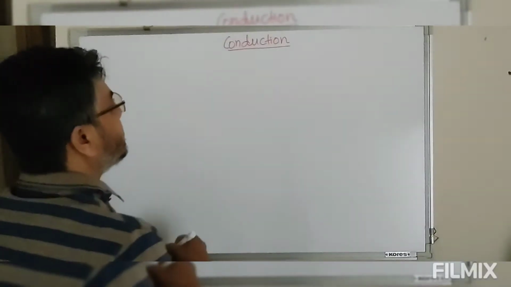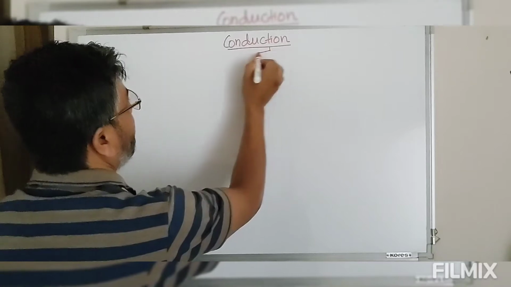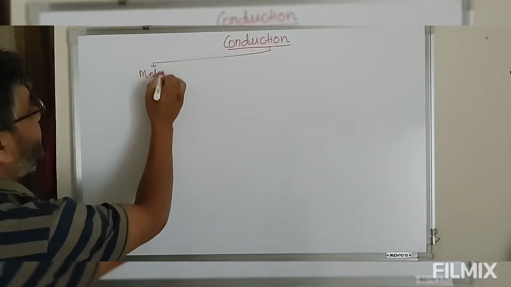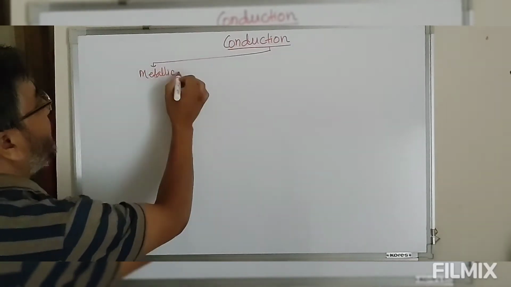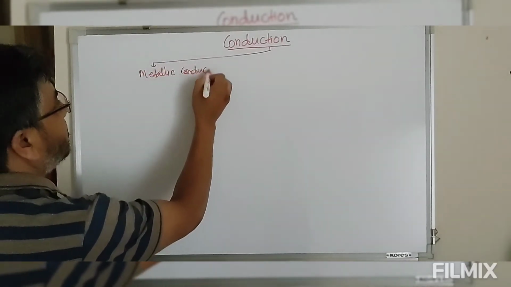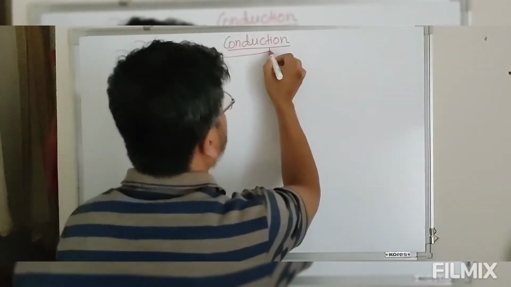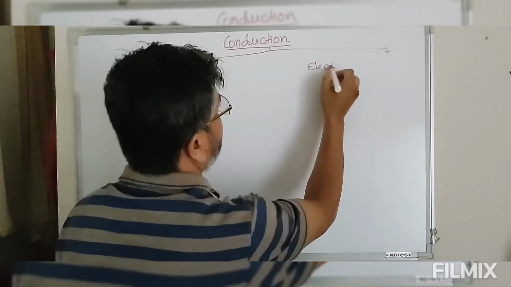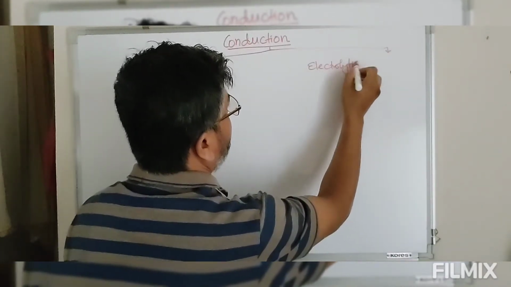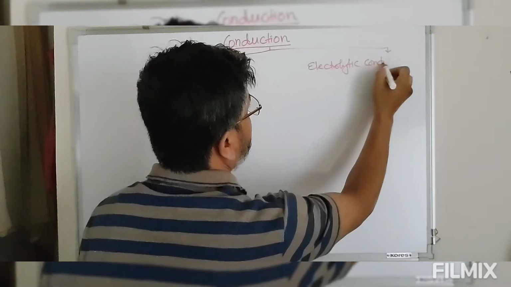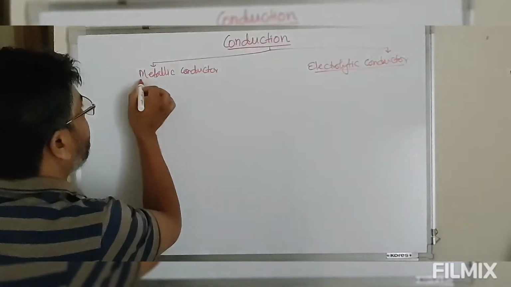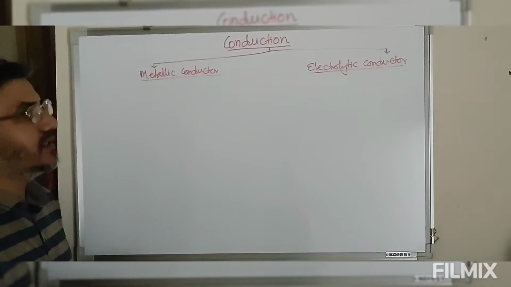So, conduction is of two types: metallic conduction or metallic conductor and electrolytic conductor. So we have two types of conductor: metallic conductor and electrolytic conductor.